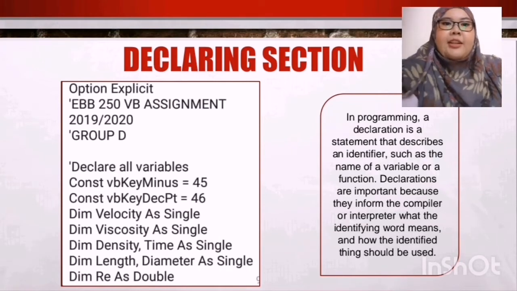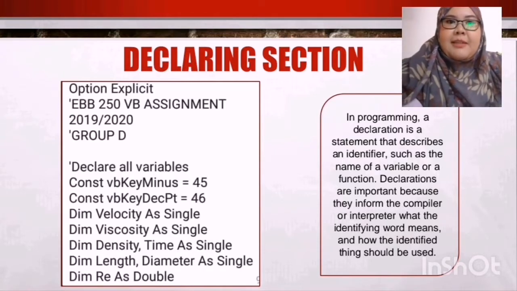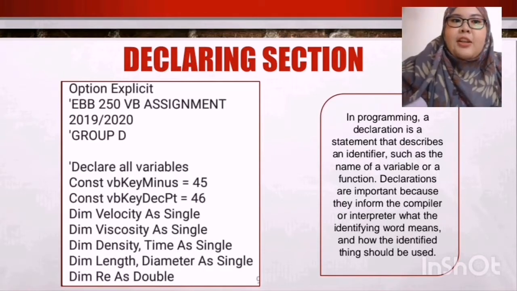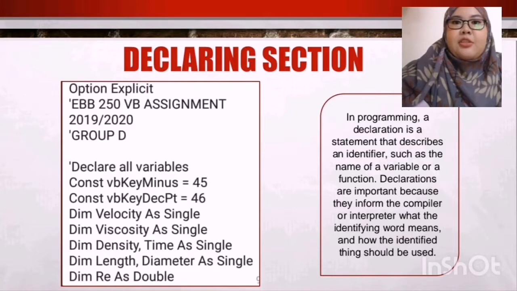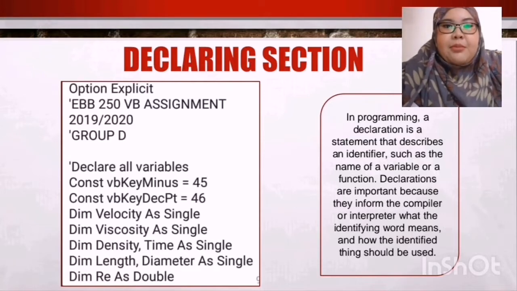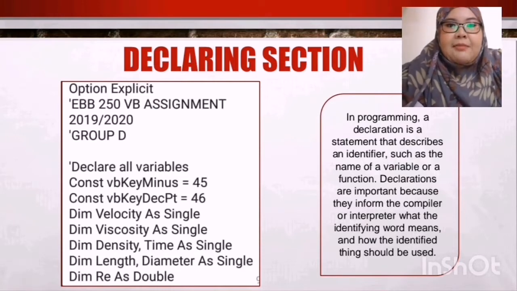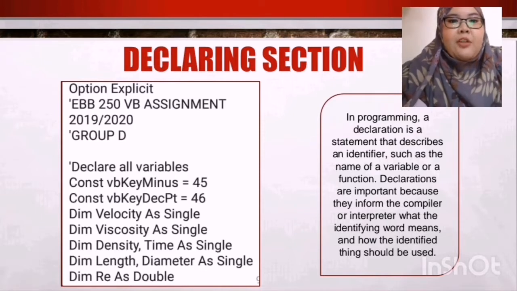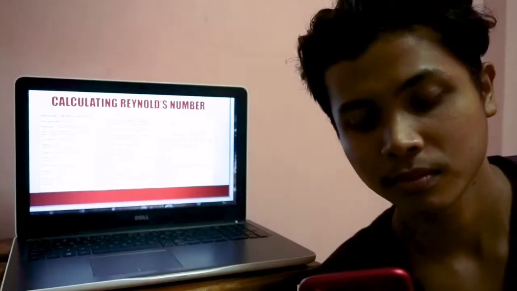We also declared the constant vbKeyMinus equals 45 and the constant vbKeyDecPt equals 46 to make sure that during the input, the VB ASCII keys can be activated, so no other values can be entered except for backspace and decimal numbers.